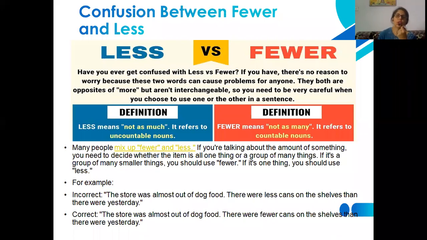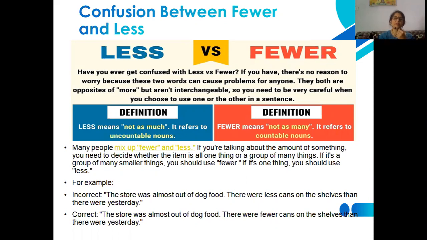When you can count nouns, you will use fewer. When you cannot count them, you will use less. So less means not as much and fewer means not as many. As you know, many is used before countable nouns and much is used before uncountable nouns.